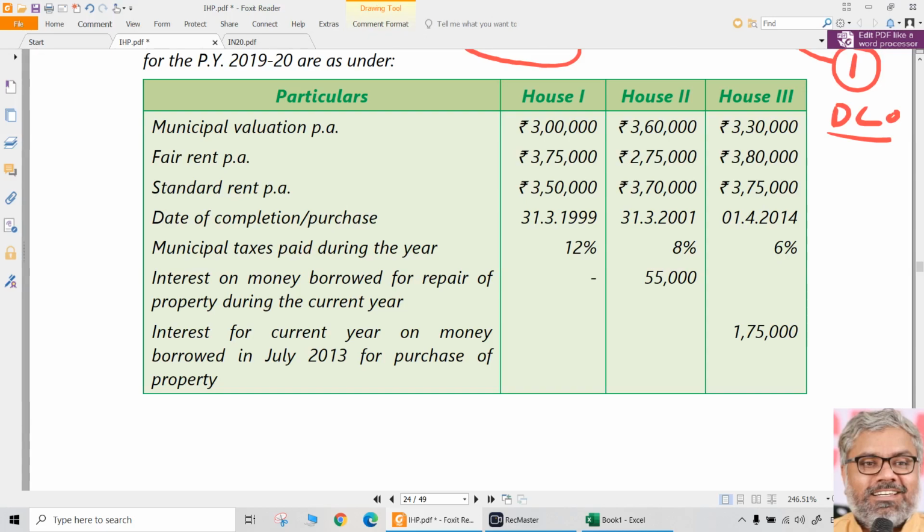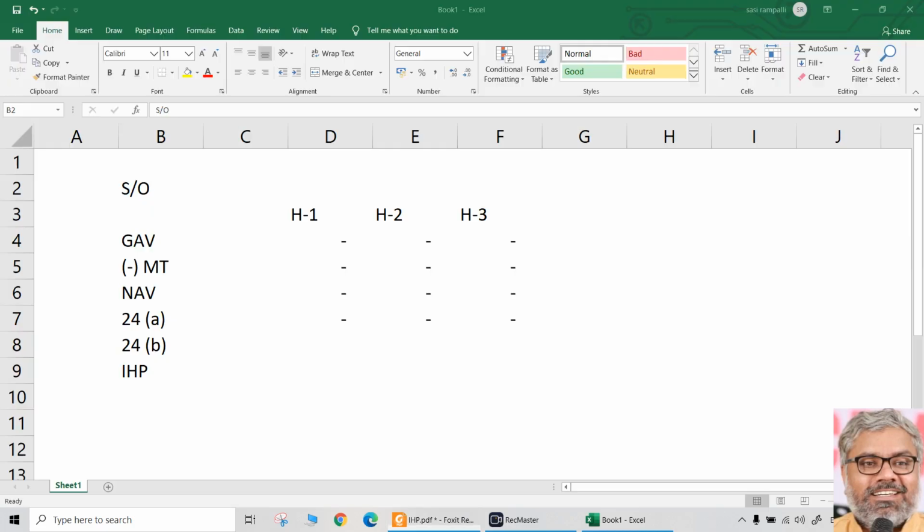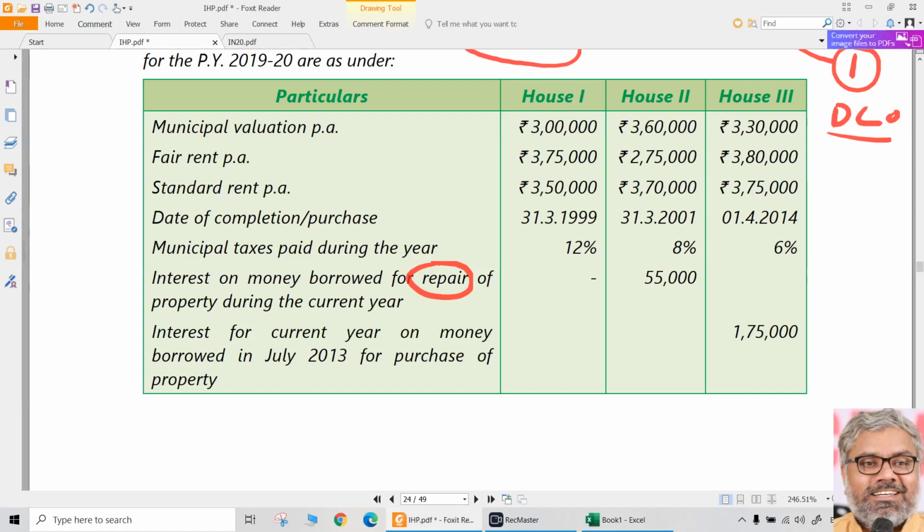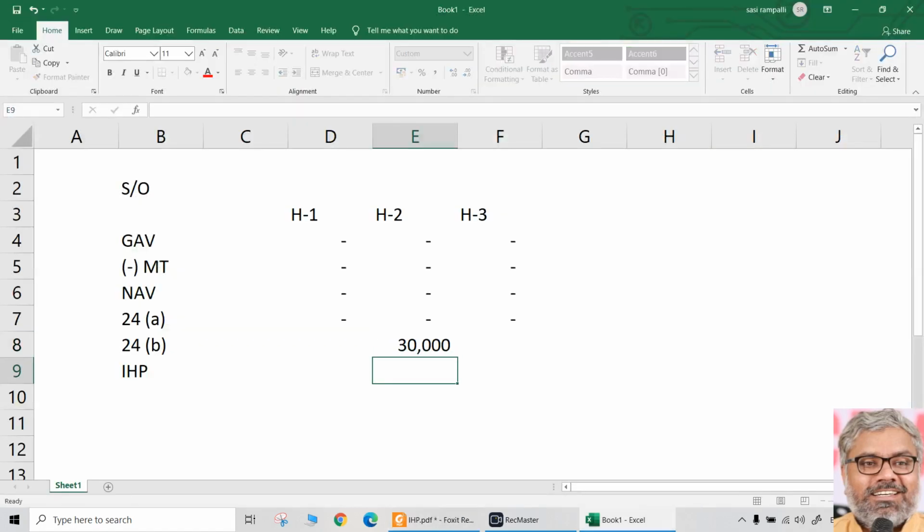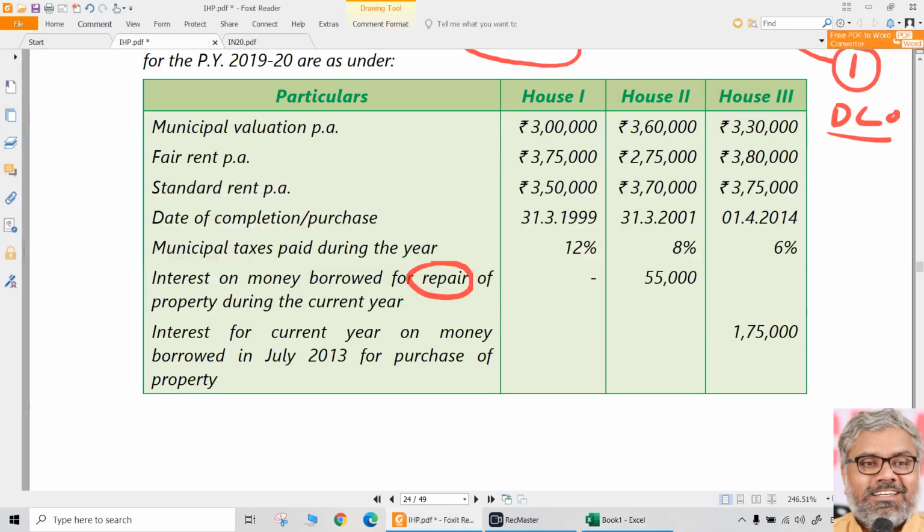Repair, that is repair. So when it is repair, that too related to a self-occupied property, there is a restriction that we should remember. So what is the restriction on that? For house number 2, 30,000 only can be the deduction that can be claimed, not 55,000. This will be restricted to only 30,000 for house number 2. That is repairs of the property.